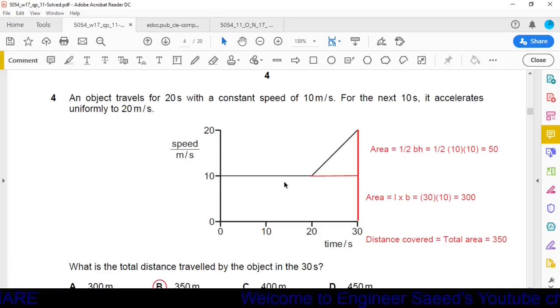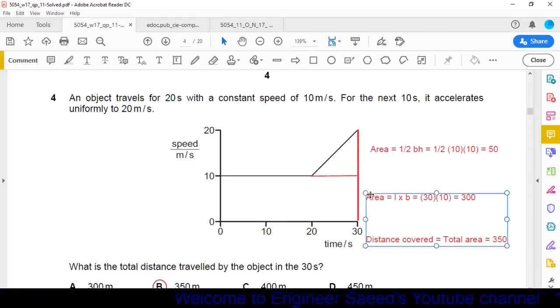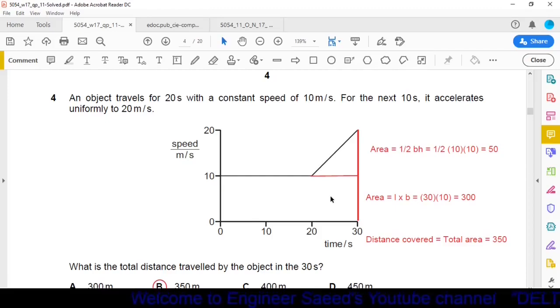Now here we are looking that this is a shape of a rectangle and it is a shape of a triangle. First we have calculated the area of this triangle, then we have calculated the area of this rectangle, then by adding these two areas we will get the total area, and that total area will be equal to the distance covered by the object.